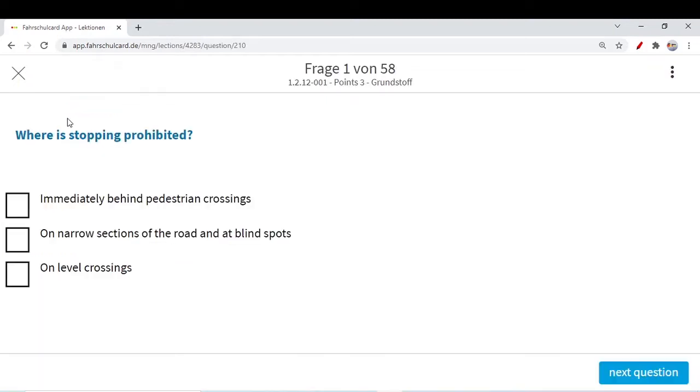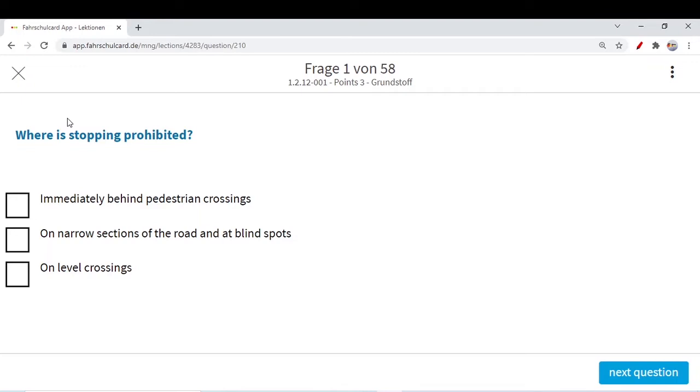So let's start. The first question for today: where is stopping prohibited? Just to clarify, what exactly does stopping mean? Stopping means intentionally stopping your car, for example to do some shopping, or to pick somebody up or drop somebody off. There are 2 or 3 different terms.